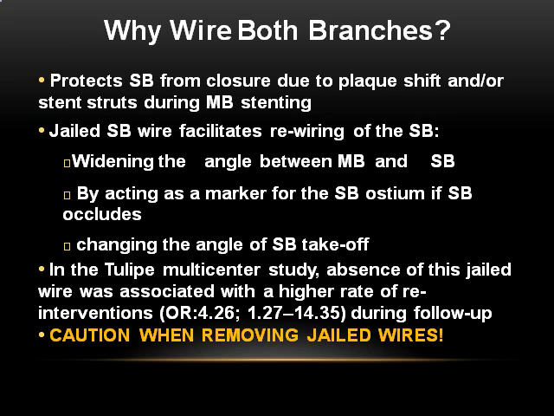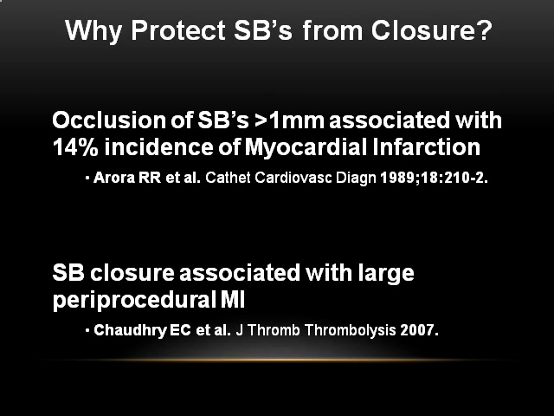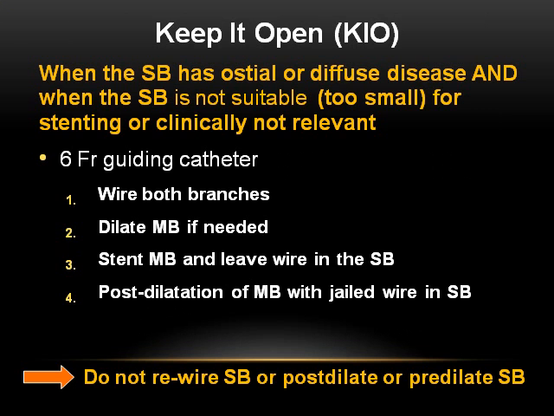In the TULIP multi-center study, because I have seen few of the operators, they don't bother to wire the side branch. And in one of the multi-center studies, it has been shown that if you don't wire the side branch, the re-occlusion rates are high, and between 2% to 15% required re-intervention during follow-up when the side branch is closed. And of course, as we know, hydrophilic wires should not be used for jailing the side branch. Why protect the side branch from closure? Because occlusion of a side branch of more than 1 millimeter is associated with 14% incidence of myocardial infarction. Side branch closure is associated with large peri-procedural MIs.